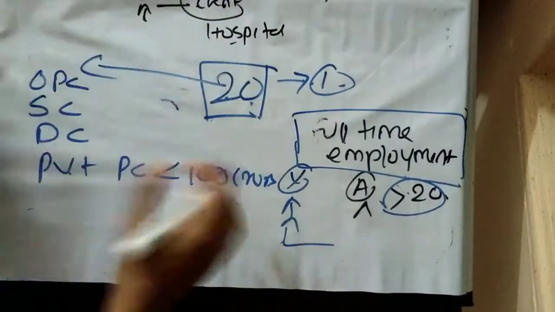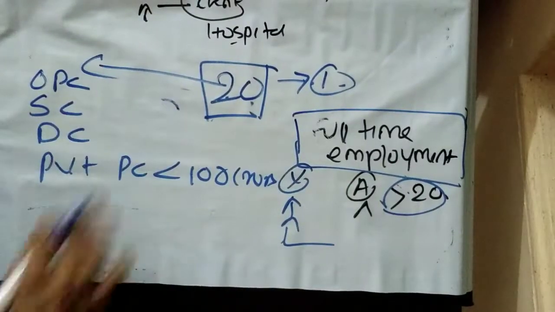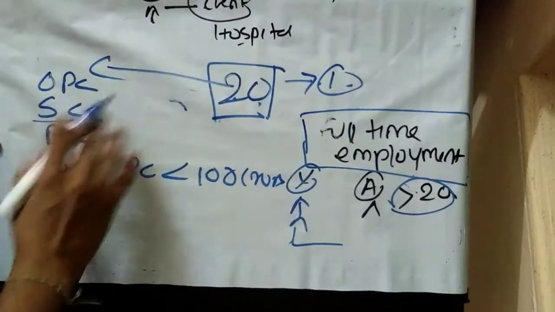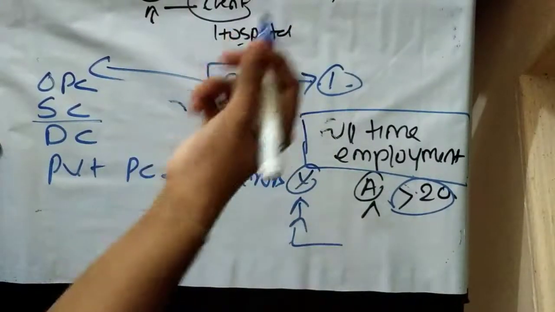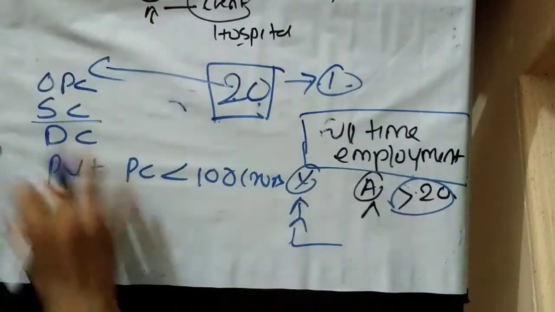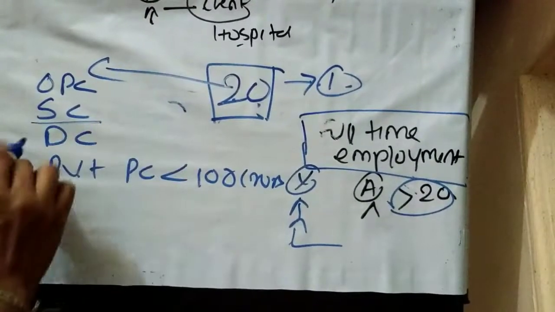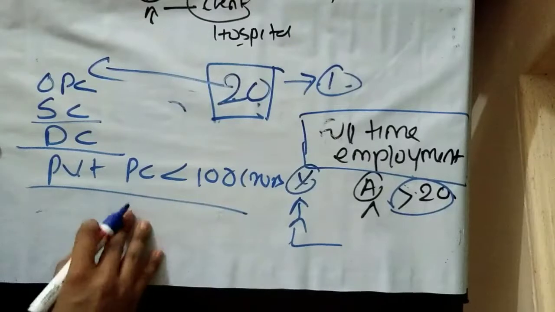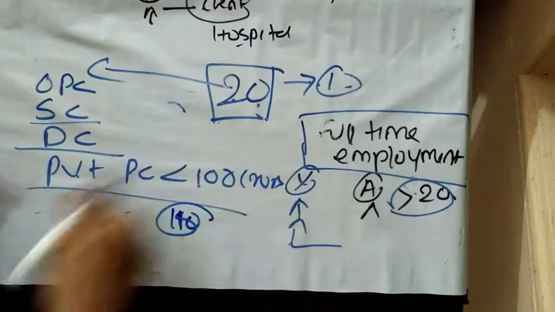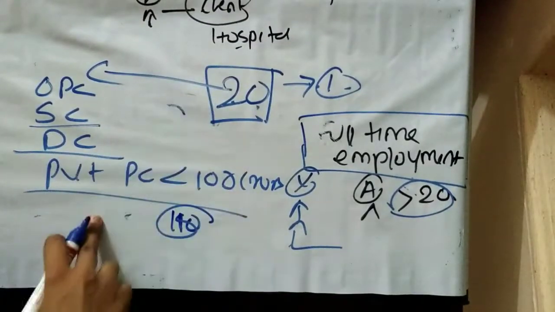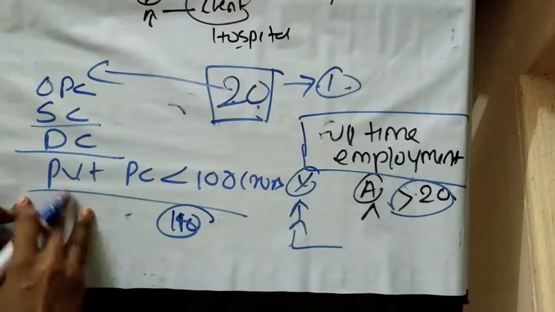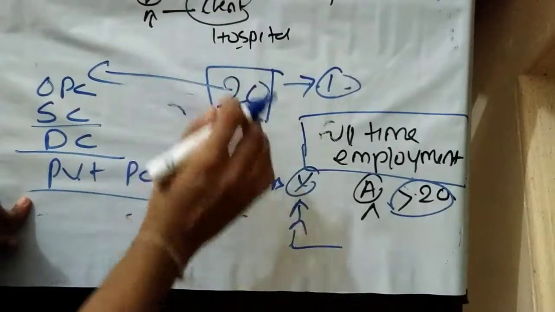Suppose he is going to be appointed as an auditor of a small company, then he can accept the appointment because this is not included in this limit. That is, for the purpose of determining the limit of 20, this category of company is excluded: one person company, small company, dormant company or private company having paid up share capital less than 100 crore. If it is having 110 crore, it will be included in this limit. That is, if he is going to be appointed as an auditor of a private company having a paid up share capital of 101 crore, he is disqualified. He can't accept that audit because he is already appointed as the auditor of 20 companies.